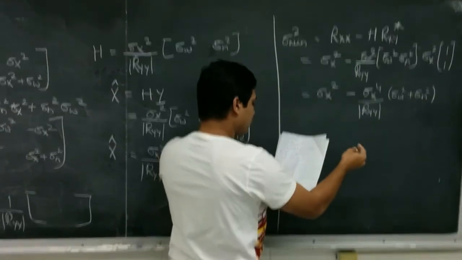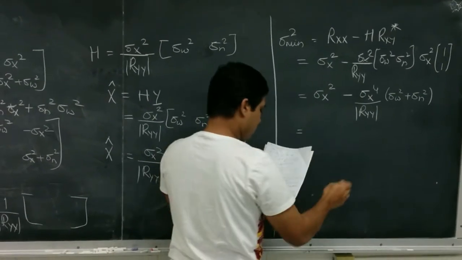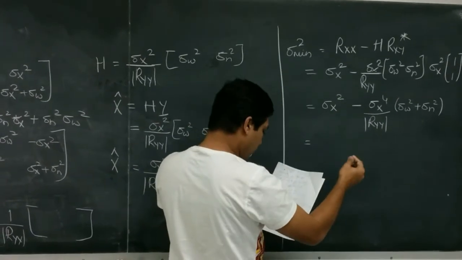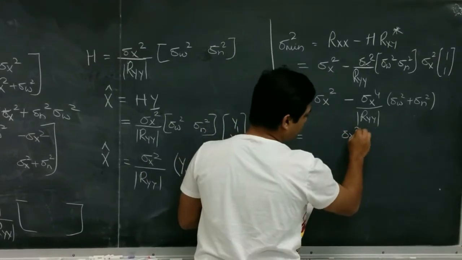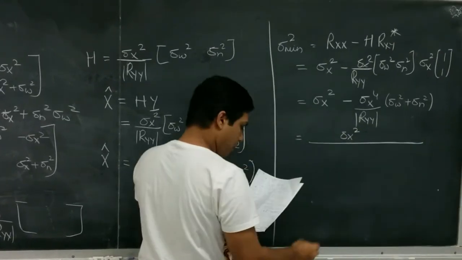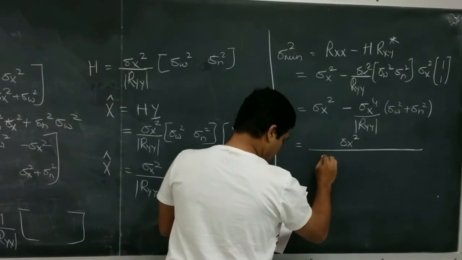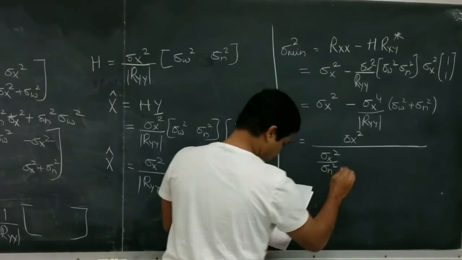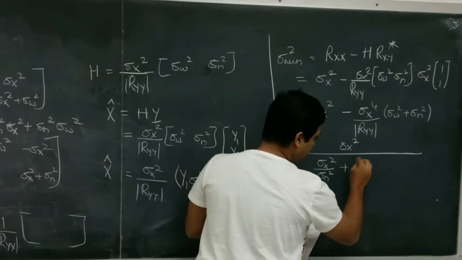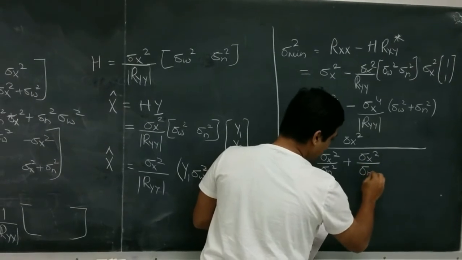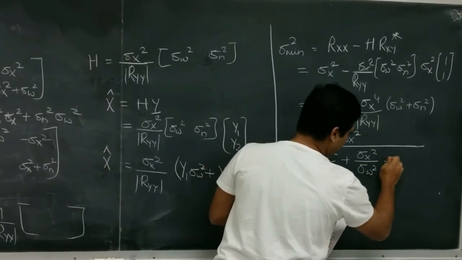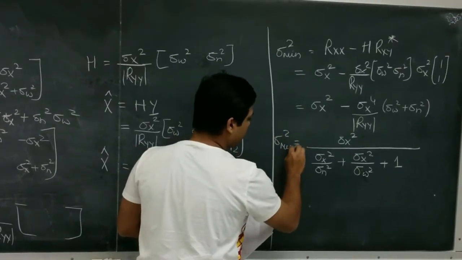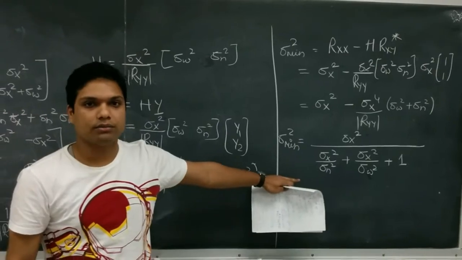So after solving this whole thing, we just have to put the value of Ryy, and we will do the calculation. At last we will get sigma x square upon signal to noise ratio, meaning sigma x square upon sigma n square plus sigma x square upon sigma w square plus 1. So this is our minimum variance of the error for the given solution.